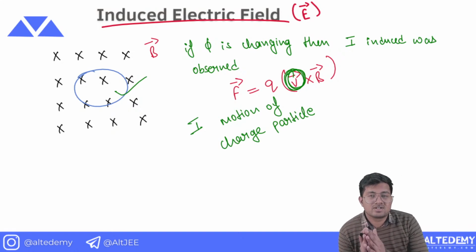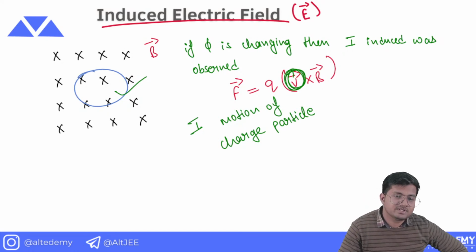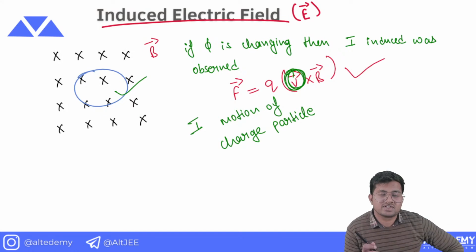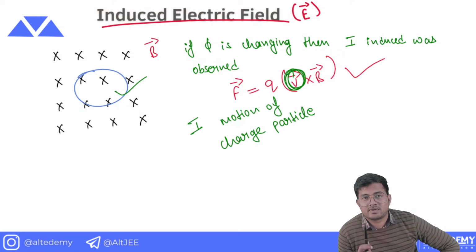So my sole concern is, how can a magnetic field make a charged particle move? Because as per this formula, until and unless a charged particle has some kind of velocity, there cannot be any magnetic force acting on that charged particle.